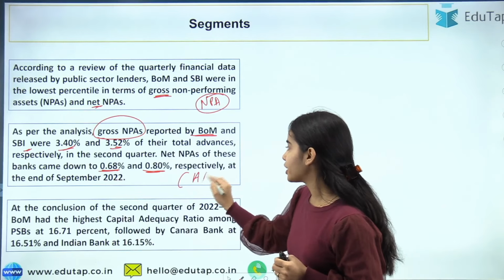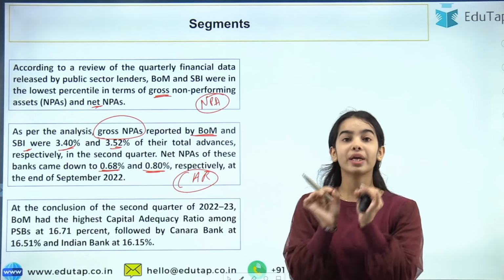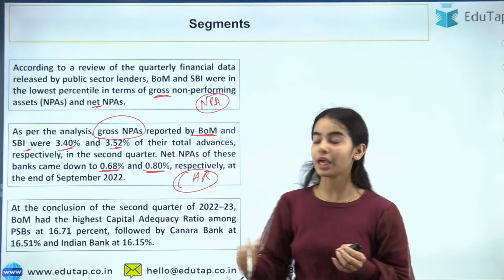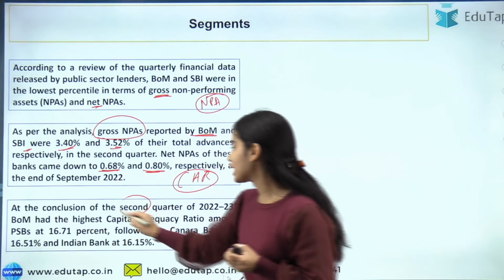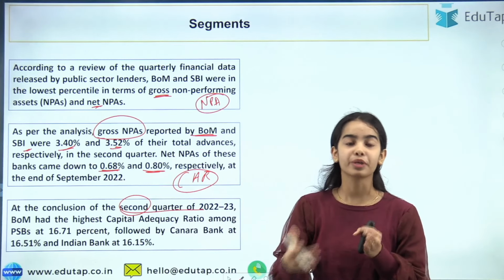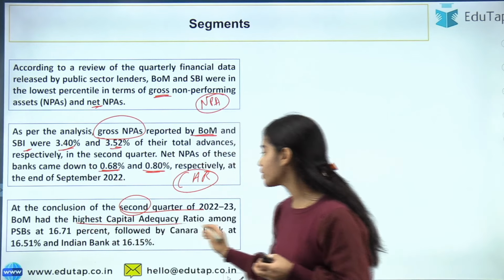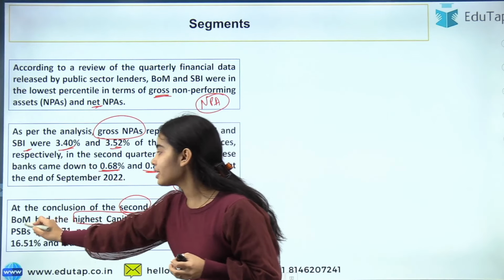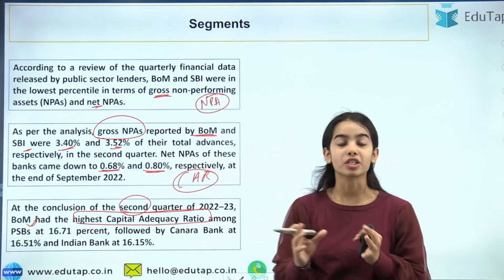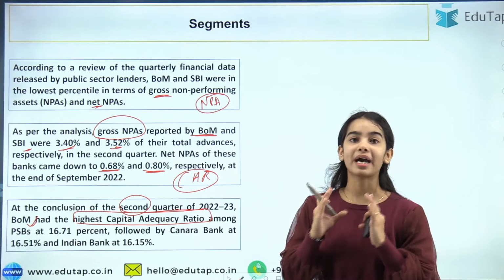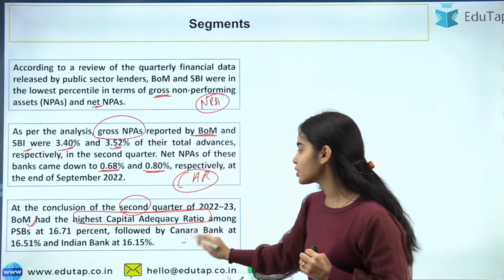So this is the capital adequacy ratio, the adequate capital that has to be kept by the banks for distress situations. At the conclusion of the second quarter, that is in September 2022, the highest capital adequacy ratio was seen with the BOM, the Bank of Maharashtra. The second highest capital adequacy ratio is being kept by the Canara Bank. Okay, so this you have to remember.